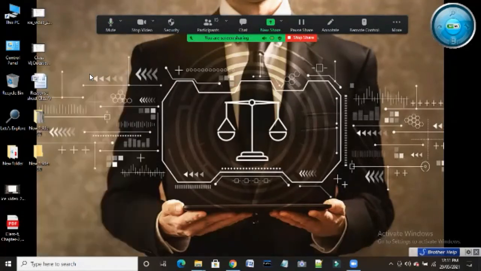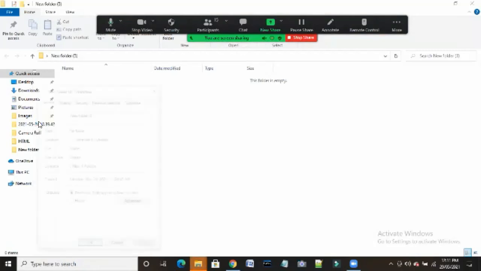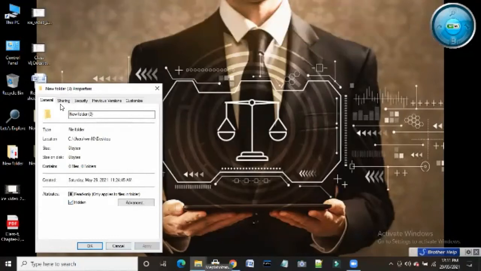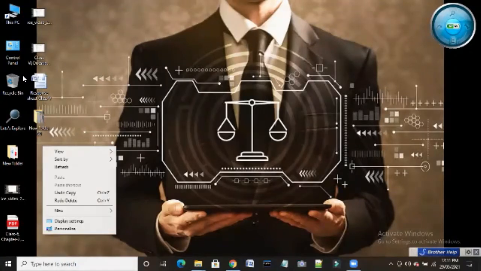Click on this one. Click on this one. Do it. Then right click. You do. Click on the properties. Click on hidden. Then apply. You do. Okay. Then okay. Now you see, not there. That folder is not there. Again, if you want to bring it back, then what you have to do?